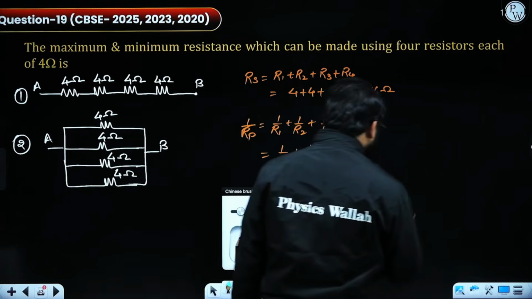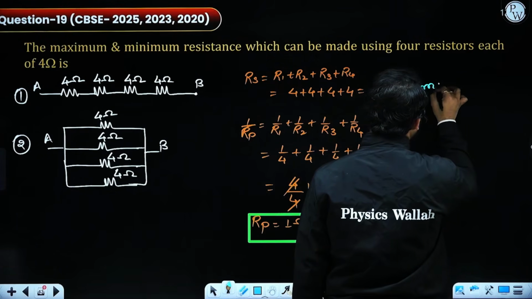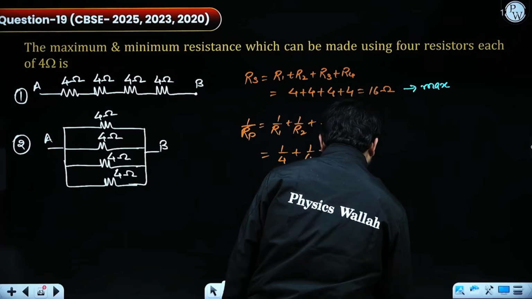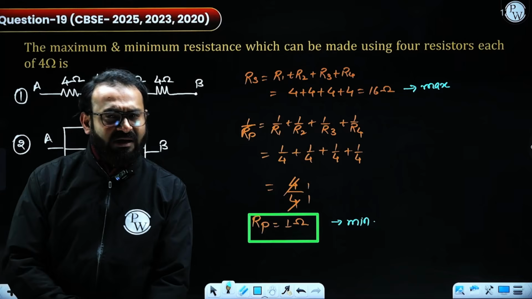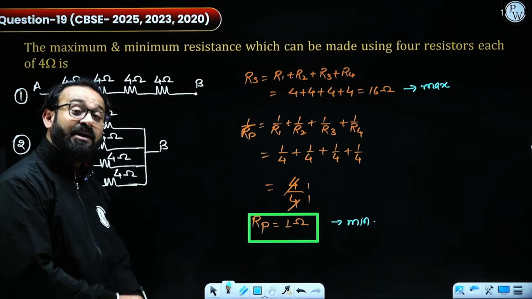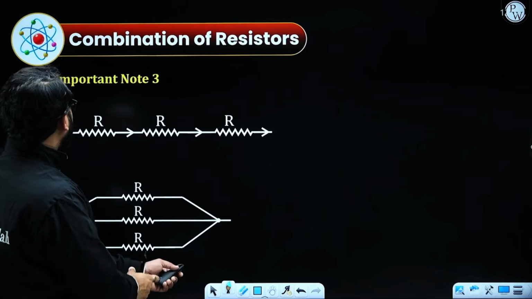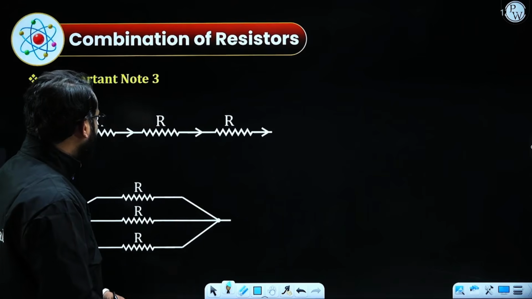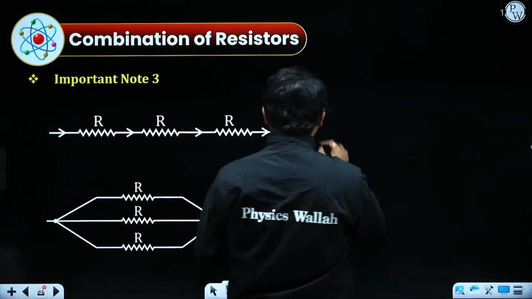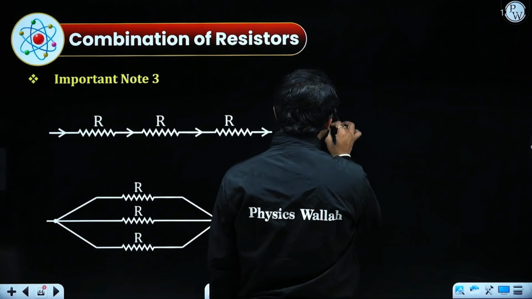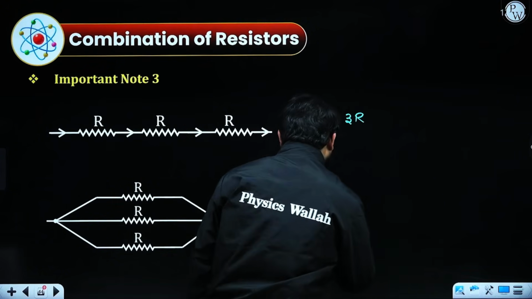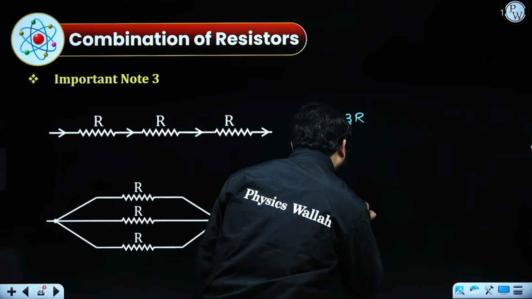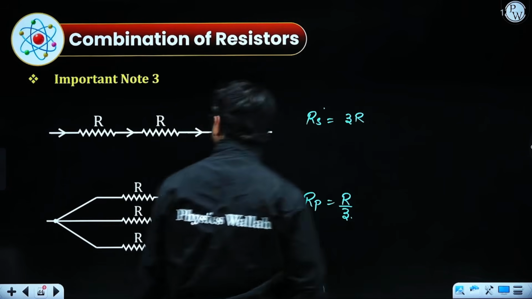So we can clearly say that this is giving us the maximum value and this will be giving us the minimum value that we can acquire if the same resistors are connected in series and parallel. On moving ahead, the important note is that if they have the same value, I already told you that RS will be equal to 3R. Similarly, in this case, it will be R by 3. Got it?